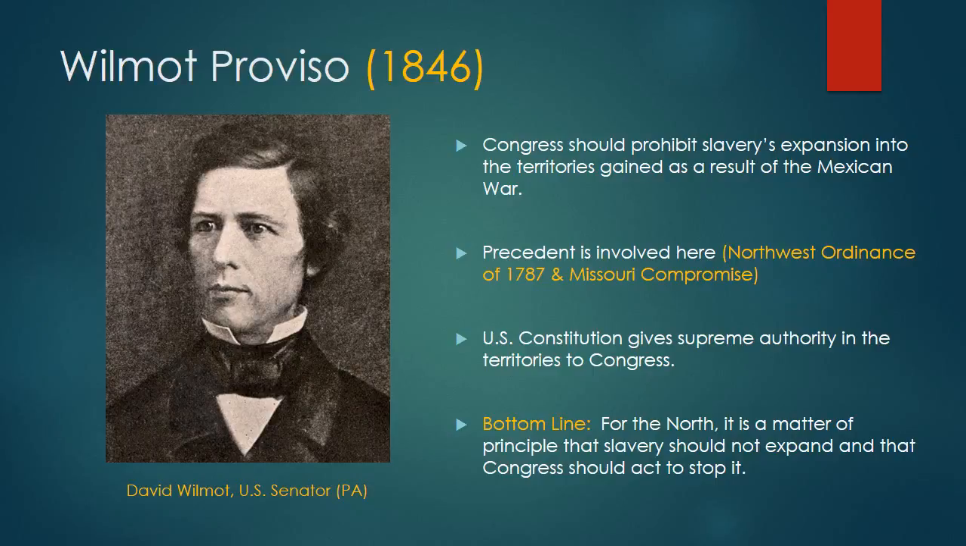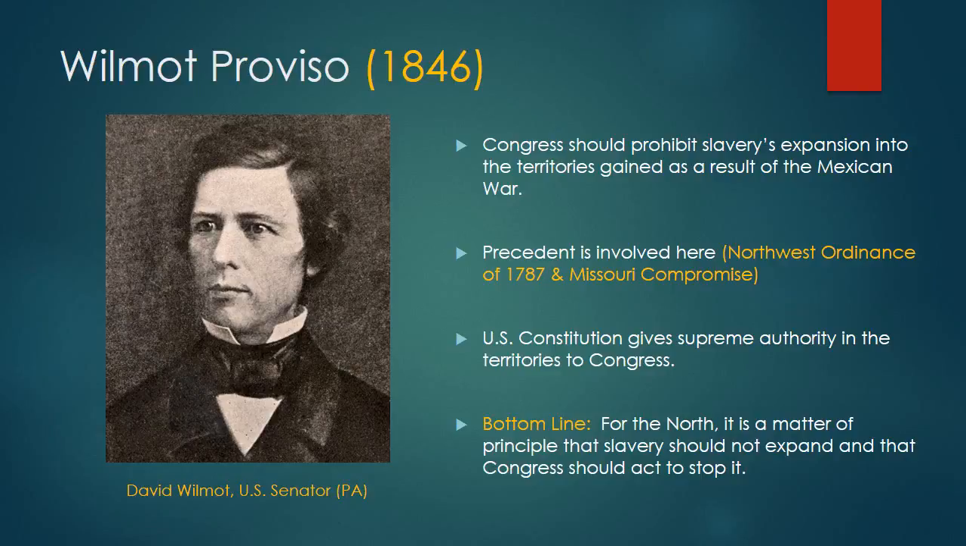And what we see in this proviso is Wilmot, backed by the majority of northern congressmen, making the case that Congress should prohibit slavery's expansion into the territories gained as a result of the Mexican War. As part of this argument, Northerners used not only precedent as evidence to support themselves, but also the United States Constitution. Let me explain that. Wilmot and his supporters would have argued that Congress should prohibit slavery's expansion into the territories, and that Congress has the right to do this because of precedent.